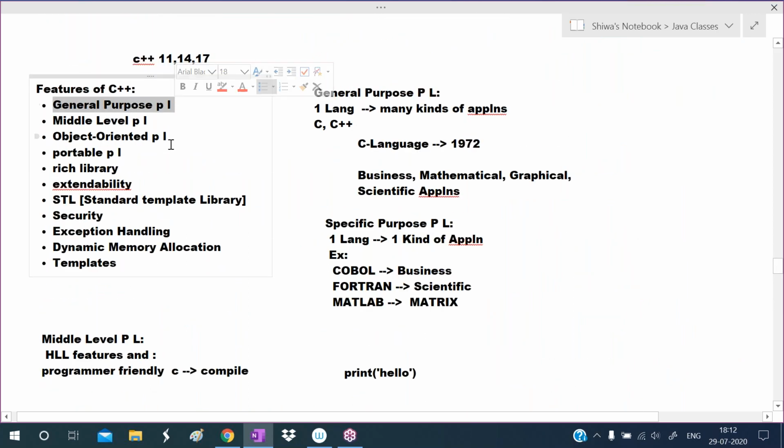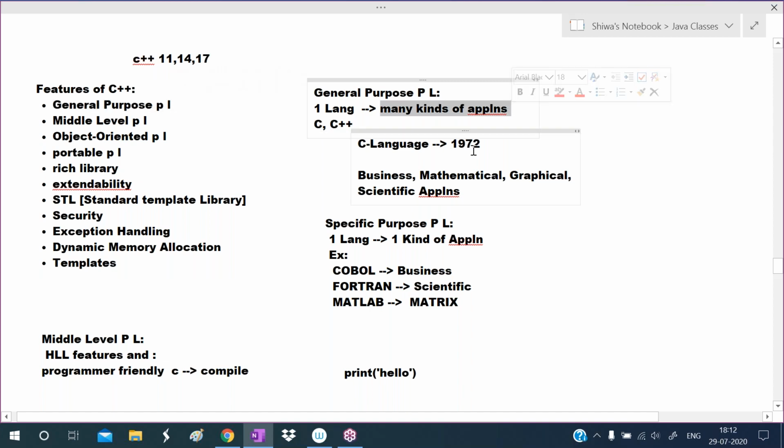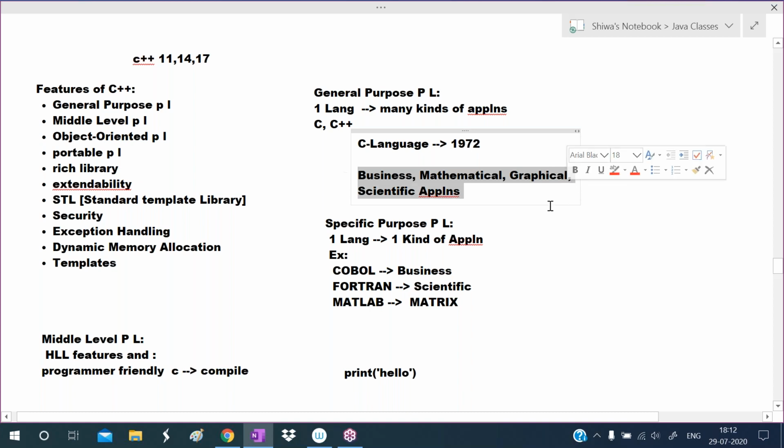So, what is the first feature here? C++ is a general purpose programming language. Means using the C++ language, we can develop many kinds of applications like business, mathematical, graphical, and scientific applications.